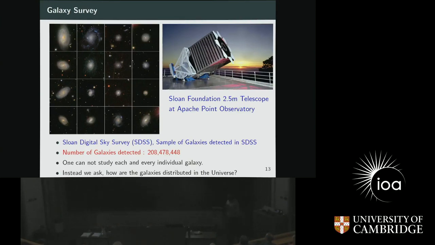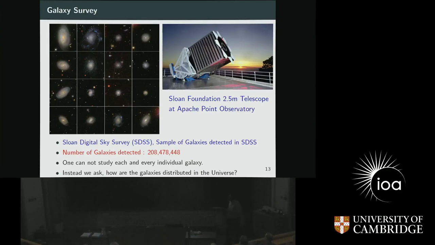Now, the number of galaxies that has been detected by this telescope is something like 200 million or so. So we cannot actually study each and every galaxy. If we tried to do that, it would take more than the age of the universe to study all of them. Instead, what we ask is, how are these galaxies actually distributed in the universe? That can give us a clue about how they form, why they have structures like spiral galaxies, some elliptical galaxies, and so on and so forth.